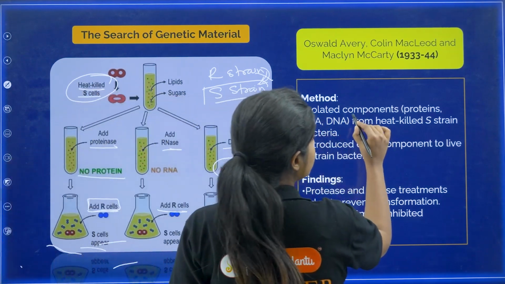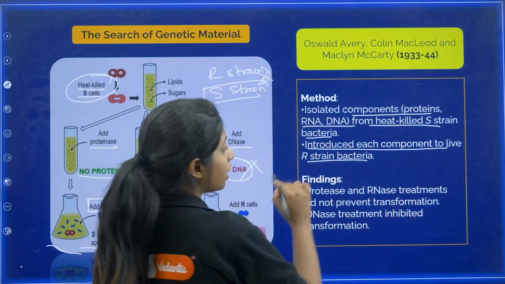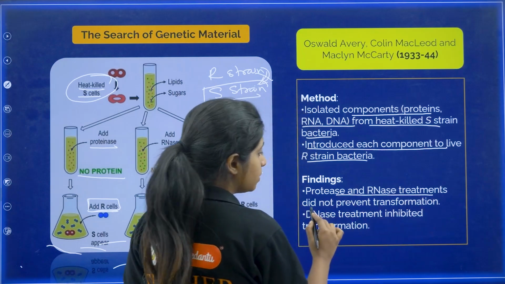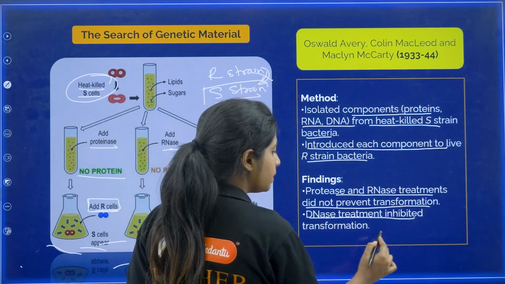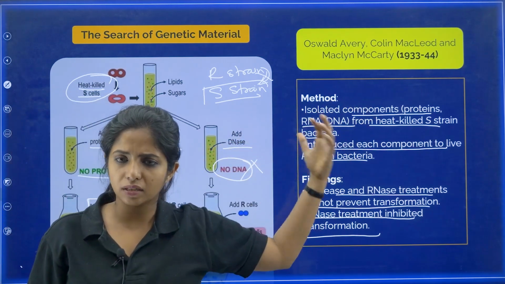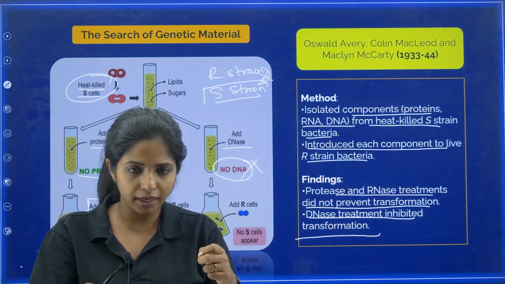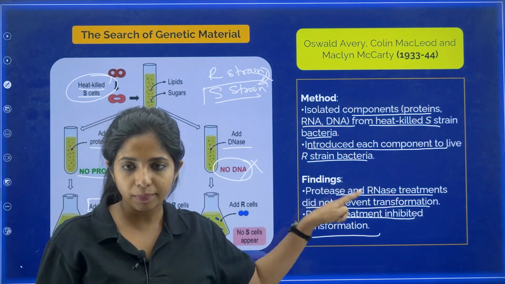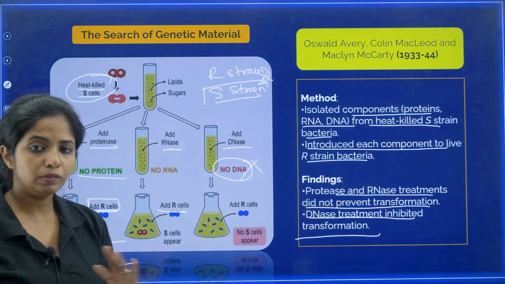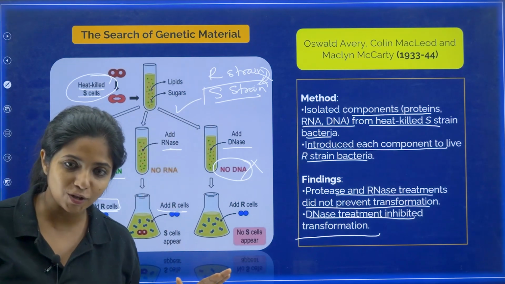So, method is what? Isolated components, proteins, RNA, DNA from the heat killed S strain bacteria. Introduce each component to live R strain bacteria. Protease and RNase treatments did not prevent transformation. DNase treatment inhibited what? Transformation. So, either you take all the proteins, everything together and introduce each component to the R strain, and along with that you add these things one by one. You will get to know what it is. So, exactly this was done. It's written in a different language over there, but means the same thing. If it's easy to follow this, just follow this, that's all.